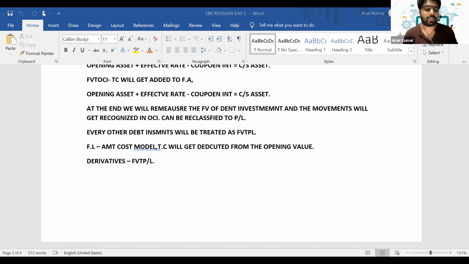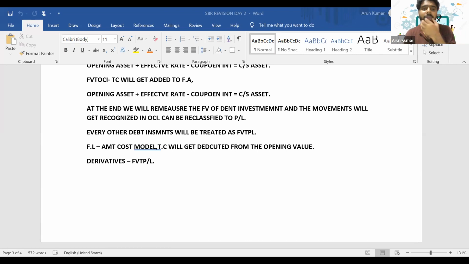Can you just tell me why? What's the reason for it? Why will impairment not affect the financial instruments which are treated under the FVTPL model? Can you reply in the chat, guys?